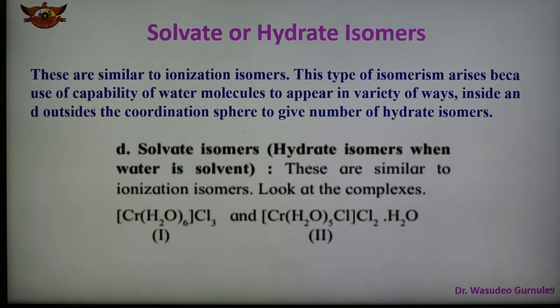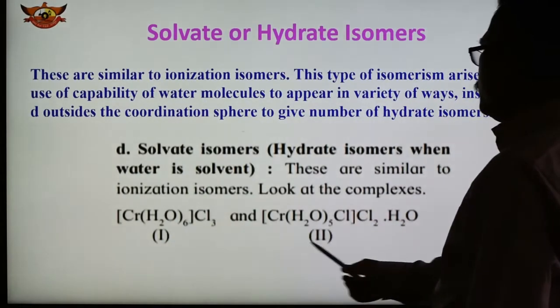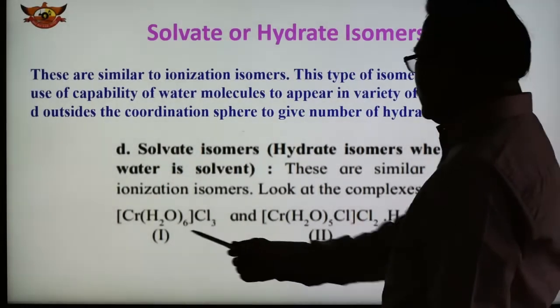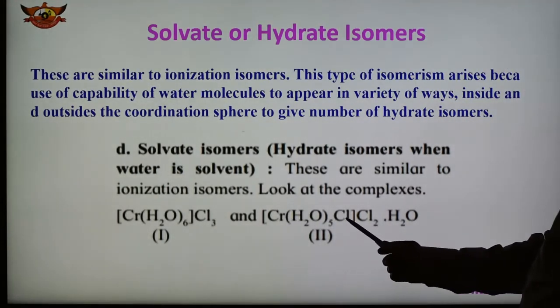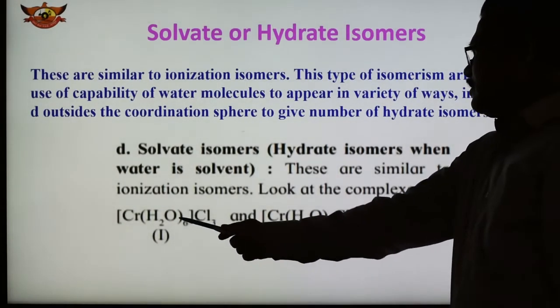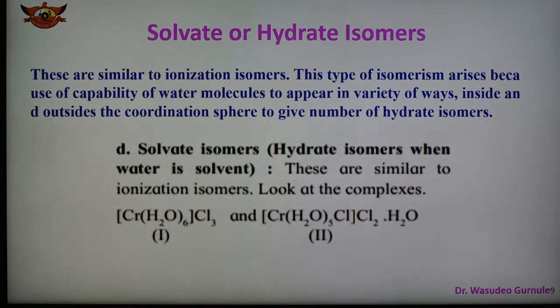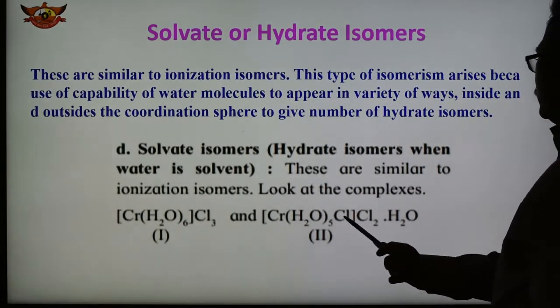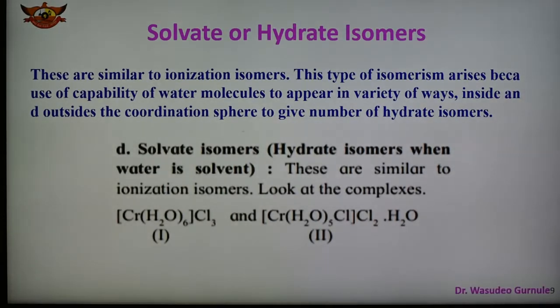These are similar to the ionization isomers, and look at the complex. Here see, this is structure 1, structure 2, and in this case chromium H2O6 Cl3, coordination number 6. Here H2O5 Cl is on one side, and Cl2. So water is 5 and water is 6, with 6 waters inside and none outside in the first. But the total number of waters is the same: here 6, here 5 and 1, making 6, with Cl3, but the structures are different.